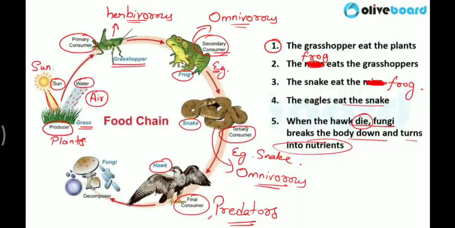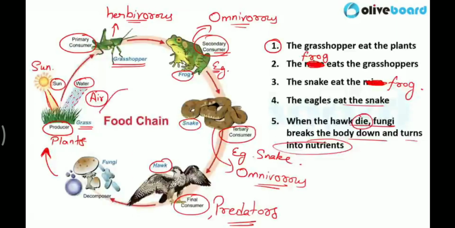When this eagle or this hawk dies, what will happen? Basically these decomposers like fungi and bacteria will help to break down the organic substance present in this hawk. After gaining energy from those organic materials, they will release nutrients in the environment, and again those nutrients will be used by plants in future. So this cycle will complete in this way.